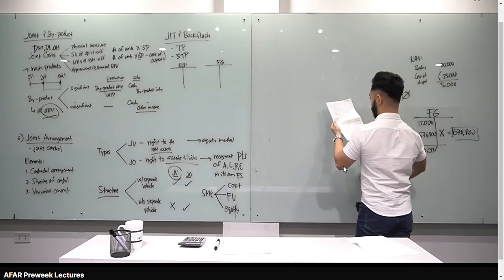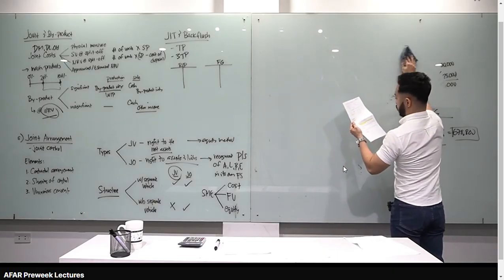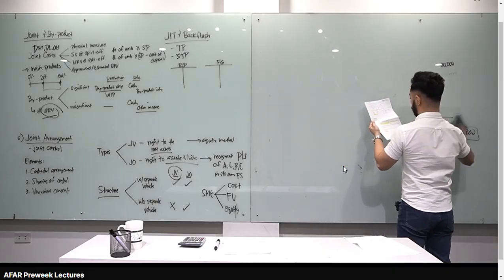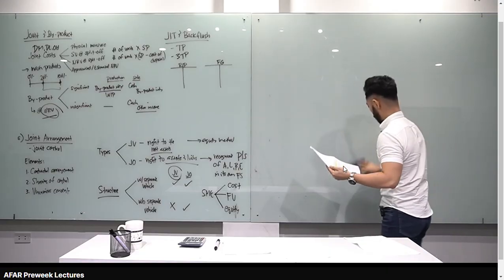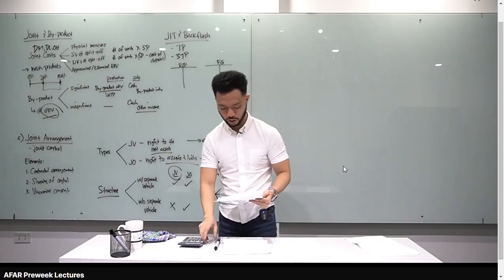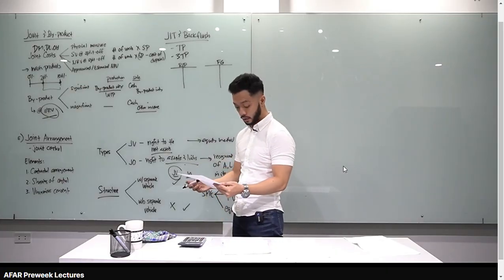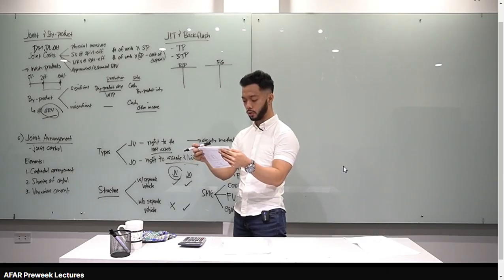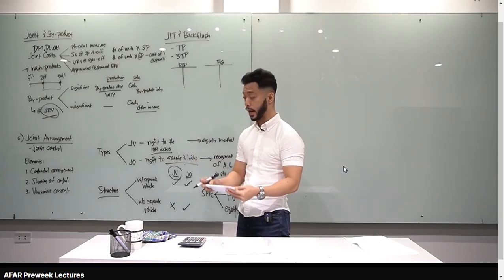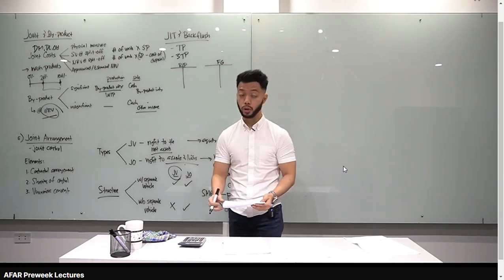Number 73. It is a type of joint arrangement whereby the parties that have joint control have rights to the total assets and obligations. What we call that, class, is a joint operation. Okay, letter C, assets and liabilities. Number 74. It is a type of joint arrangement whereby the parties that have joint control over the arrangement have rights to the net assets. When it is net assets, class, that is a joint venture, letter D.